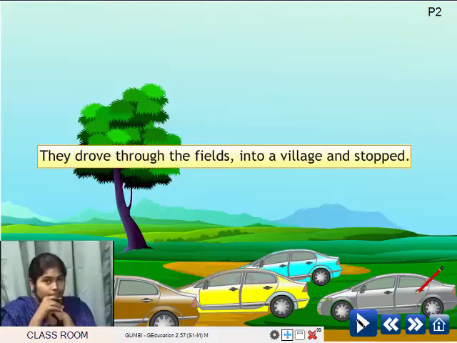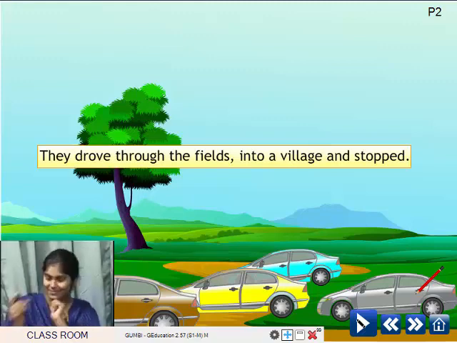Now what happened to the cars? See? They drove through the fields into a village and stopped. Once they went onto the mud track, they drove through the fields into a village and stopped. Let's see. Are there any other words highlighted here? Yes.